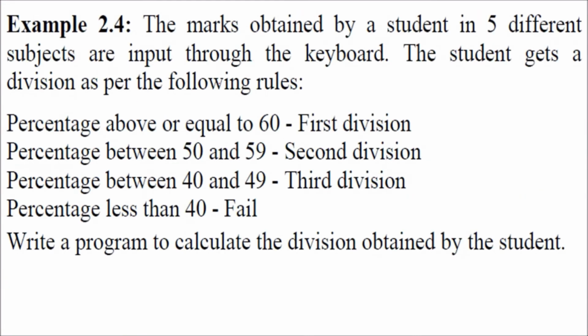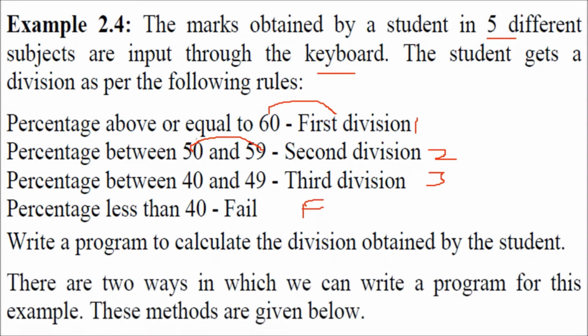This is the marks obtained by a student in 5 different subjects. This has to be inputted through the keyboard, and the student gets a division like this. That is percentage which is above or equal to 60 has to be given first division, between 50-59 second division, and 40-49 third division. And below 40, it should be fail. So how to write a program to calculate the division which is obtained by the student?